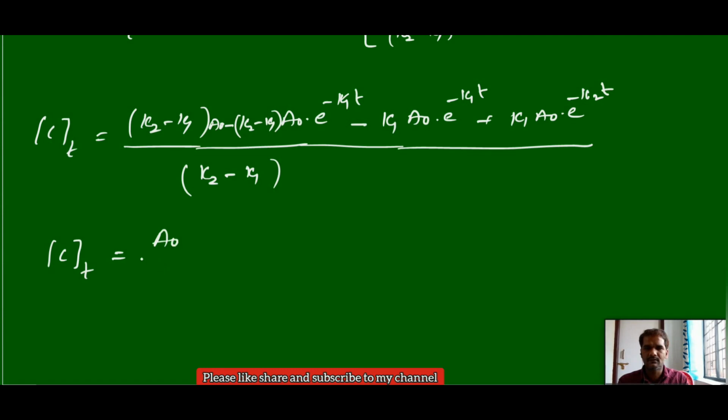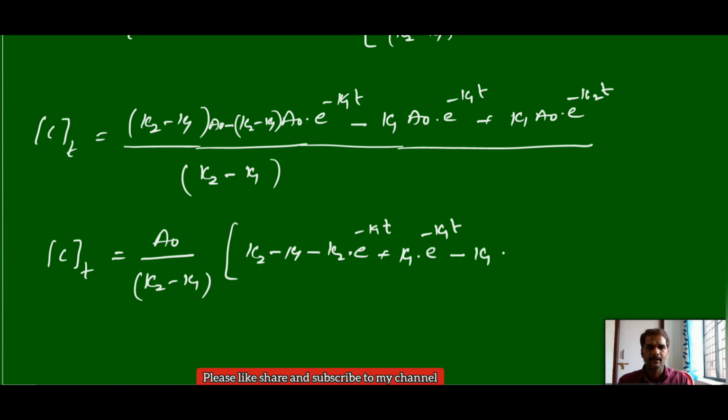You can take A0 overall common out, and keep k2 minus k1 out. What is left: k2 minus k1, and minus k2 e power minus k1t, minus minus plus k1 e power minus k1t, minus k1 e power minus k1t, and this one plus k1 e power minus k2t.